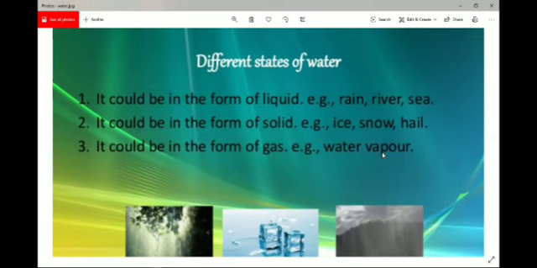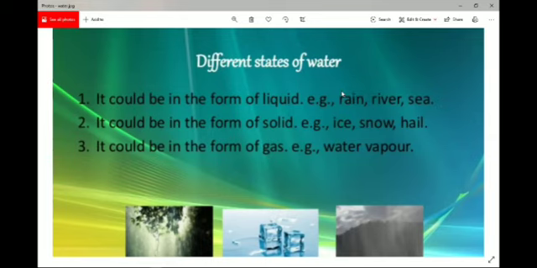Yes, in the chapter on heat you have learned about how water can be converted into various forms, isn't it? So it's very interesting that water is such a substance which can be in all the forms in our environment. It can be in the form of liquid, it can be in the form of solid, it can be in the form of gas. These are the various states of water.